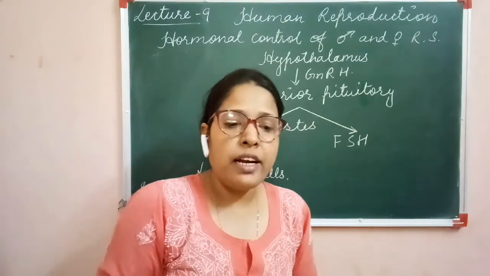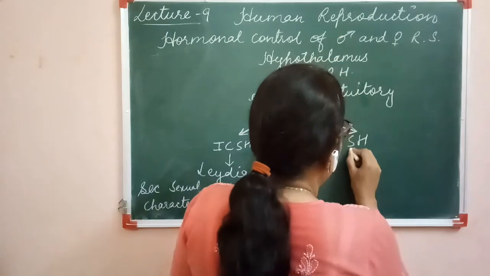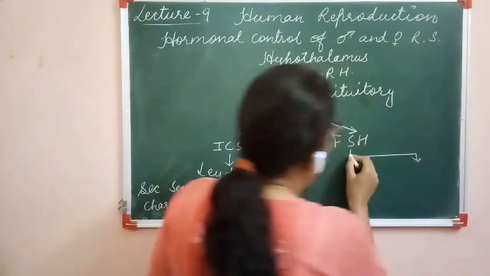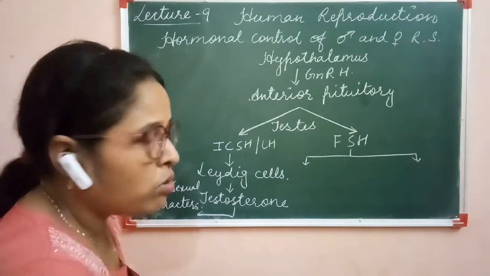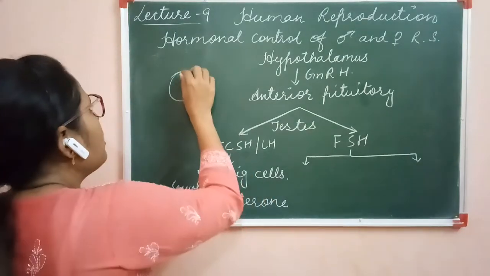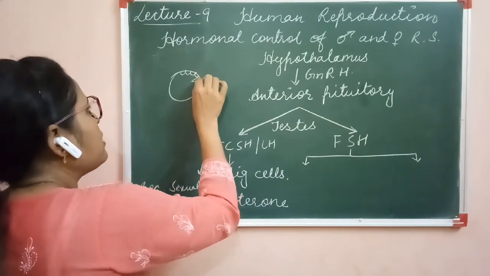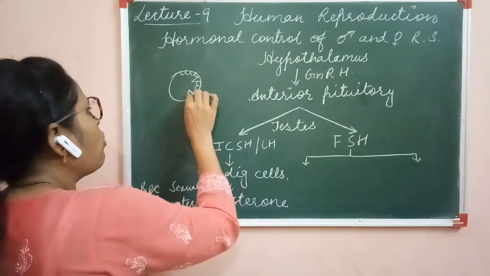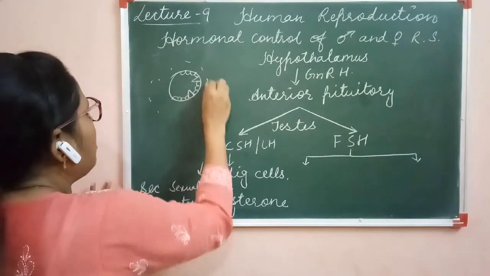FSH stimulates the germ cells and the Sertoli cells. This stimulates two types of cells which are present in the seminiferous tubules. ठीक है, हमने स्ट्रक्चर देखा था seminiferous tubule का. This is the seminiferous tubule. It has the germ cells and some conical cells are also there. These conical cells are called Sertoli cells. And here the interstitial fluid is there.